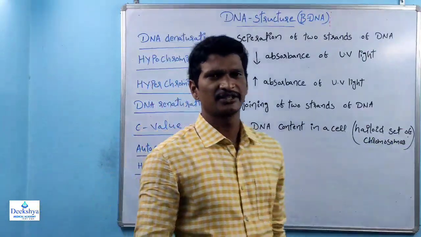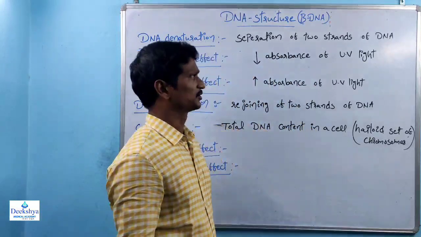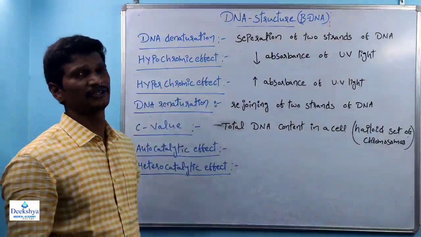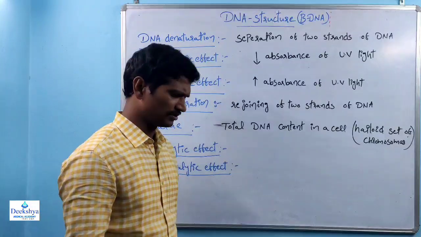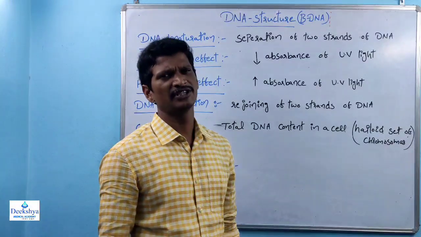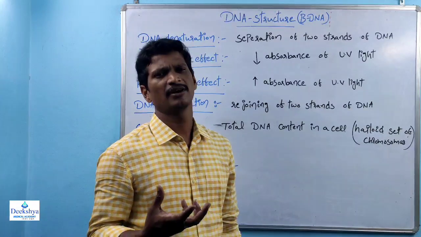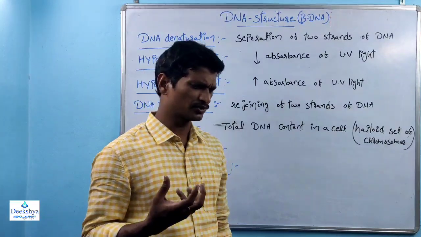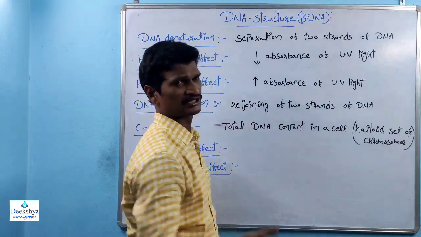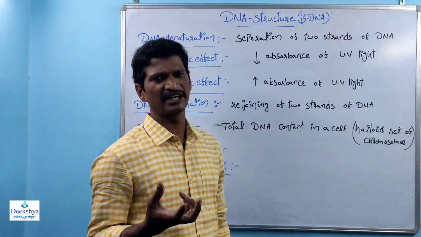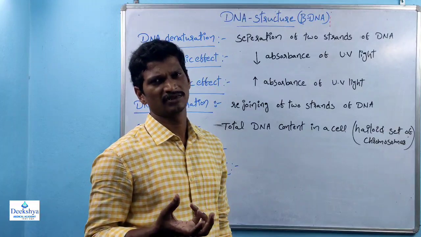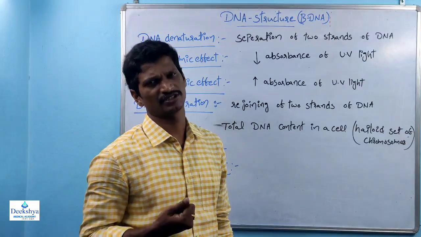Coming to the next characteristic feature of DNA, the very first point here is the denaturation of the DNA. Students, the stabilization of any structure is always maintained by favorable conditions. If the DNA's existing conditions are suitable, then DNA maintains the double helical structure.